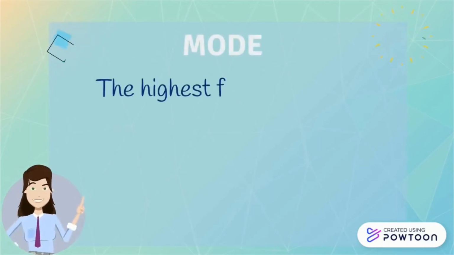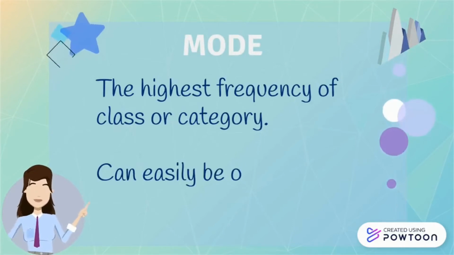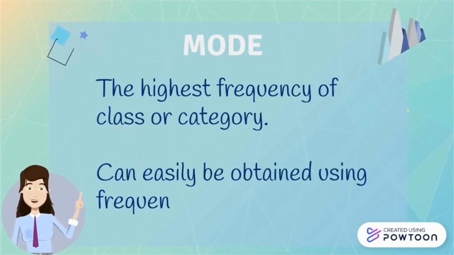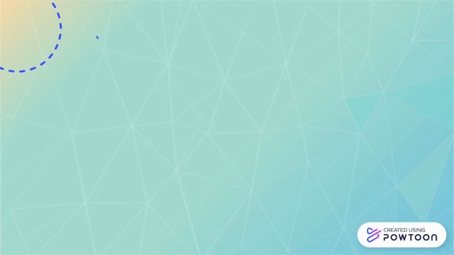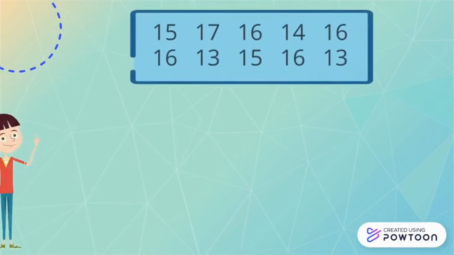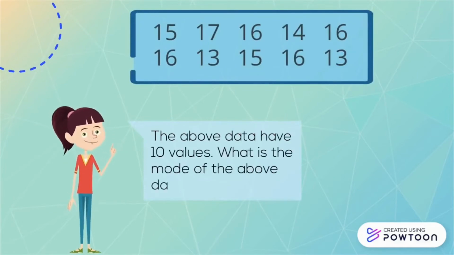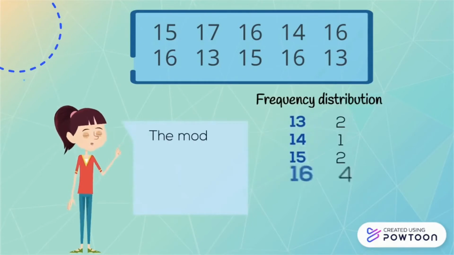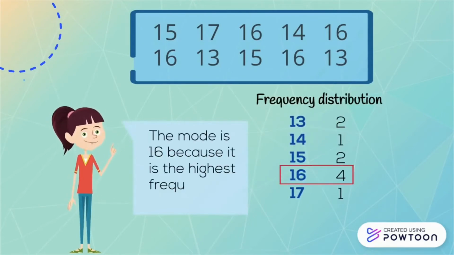Mode is the class or category with the highest frequency. It can easily be obtained using a frequency distribution table. The above data have 10 values. What is the mode of the above data? The mode of the above data is 60 because it is the class with the highest frequency.